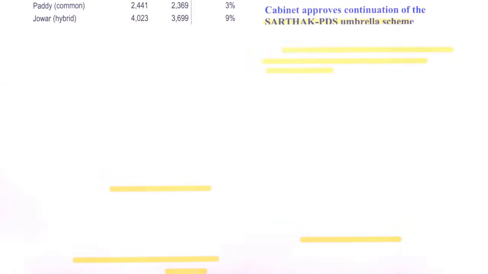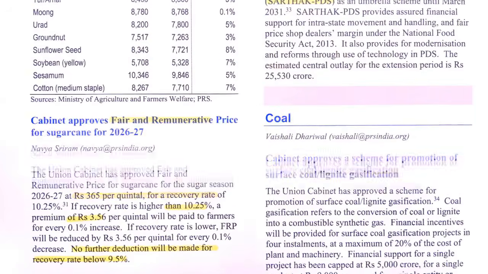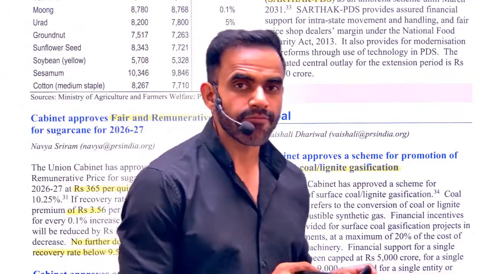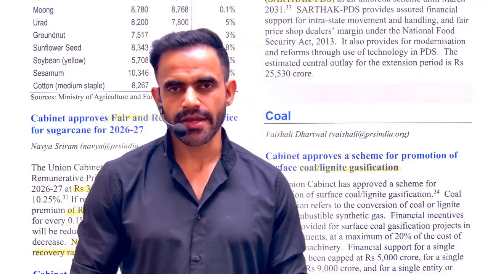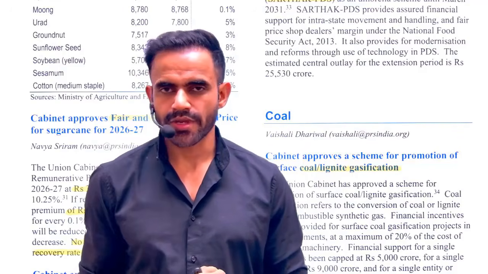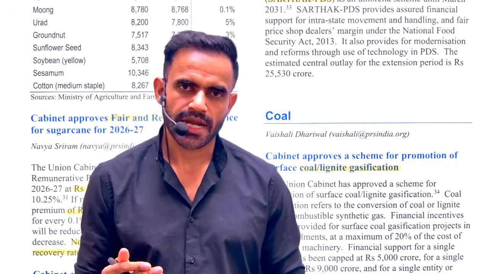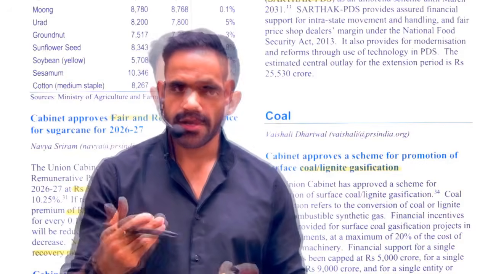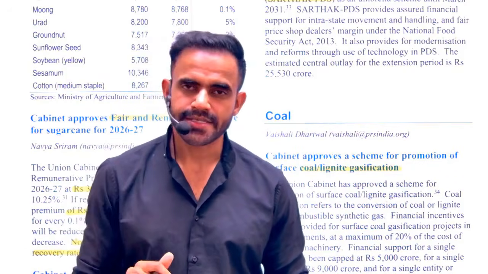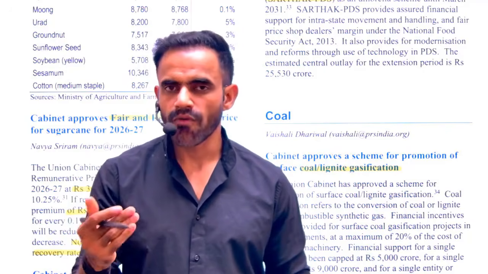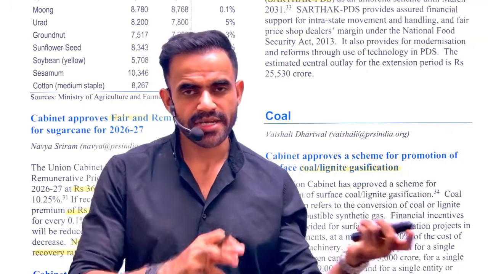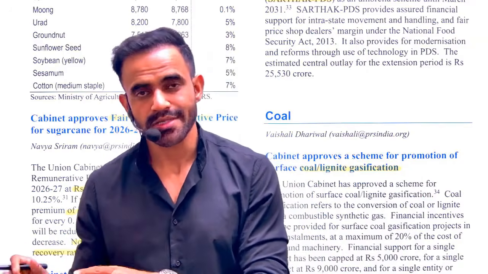Okay, so we have covered MSP as well as FRP. Now understand, in case of FRP, remember one more term, that is recovery rate. What is the concept of recovery rate in case of sugarcane? In a very simple sense, how sweet is that sugarcane? How much sugar can be extracted from it? If the recovery rate is higher, of course the sugar mills need to pay a higher price. If the recovery rate is lower, sugar mill owners can offer a lower price. That's quite logical, because ultimately sugarcane is a raw material for the production of the final output, that is sugar.